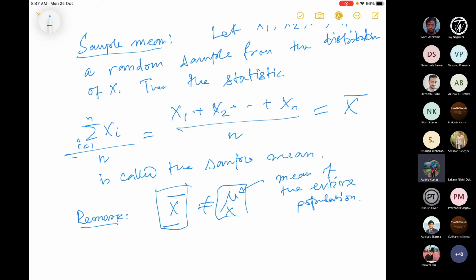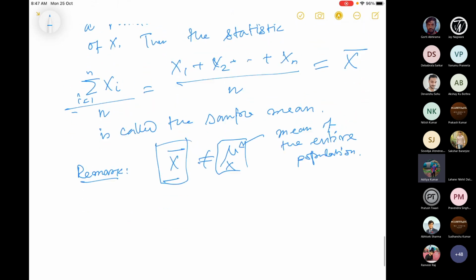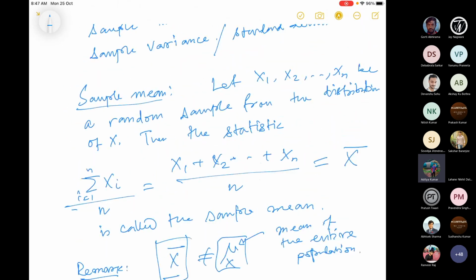Next thing, I have to study this. For a population, I have to talk about the sample mean. If x has a certain kind of distribution, suppose beforehand, a priori, we assume that x has some kind of distribution, let's say it is normal, then the question will be, what is the PDF of x bar? Based on this assumption, this is what we will do in this course.